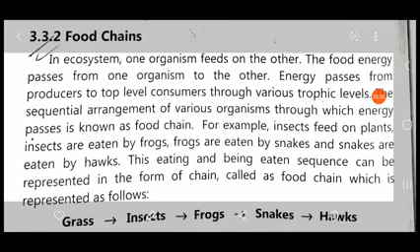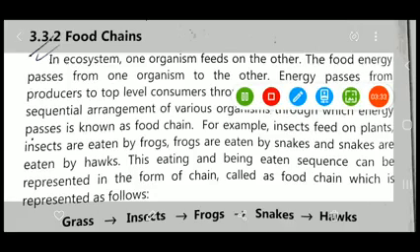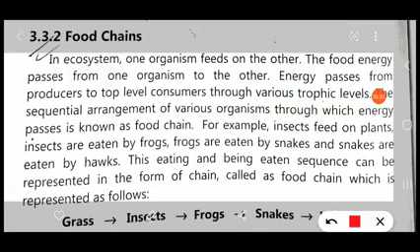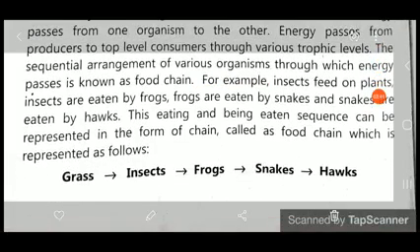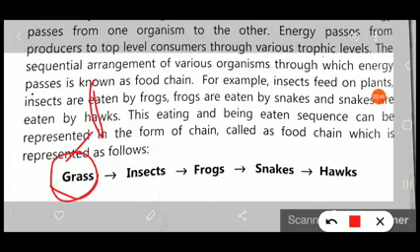For example, we can see here that insects feed on plants. Here is one example of a food chain, the grass. The grass is the producer. It can trap light energy and convert it into chemical energy in the form of starch. This grass is eaten by the primary consumer. We can say this insect feeds on the grass. Therefore, energy is transferred from the grass to the insect.